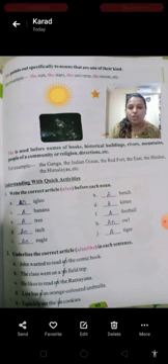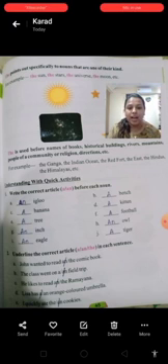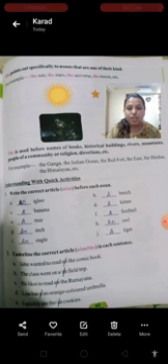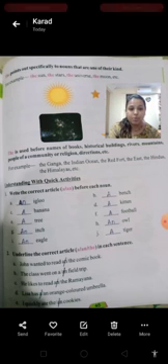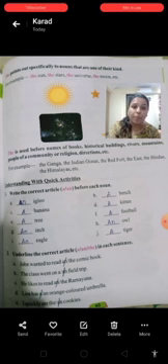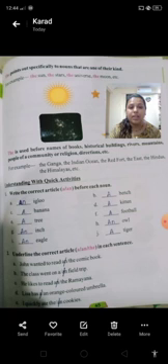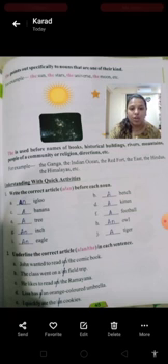Yes. Question number 2. Underline the correct article a, an or the in each sentence. John wanted to read the comic book. It is the name of a book. We are specifying that he is reading a particular comic book. So there it will be the. John wanted to read the comic book.